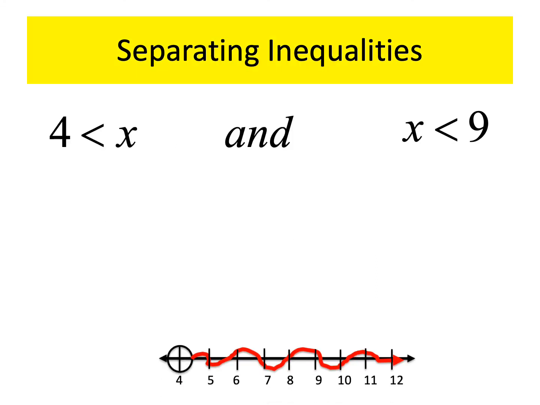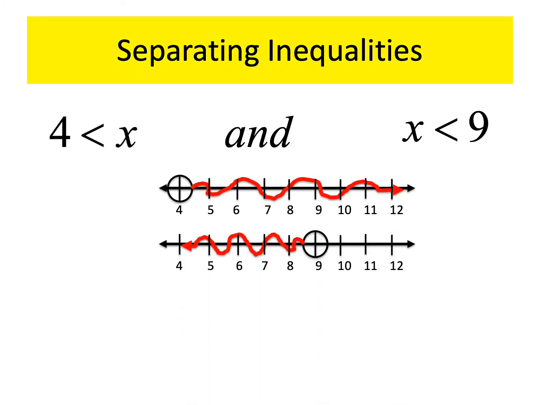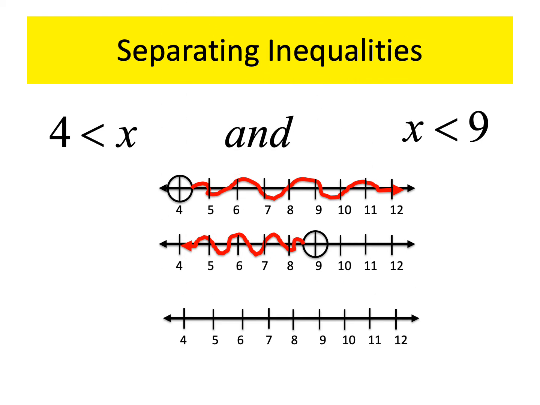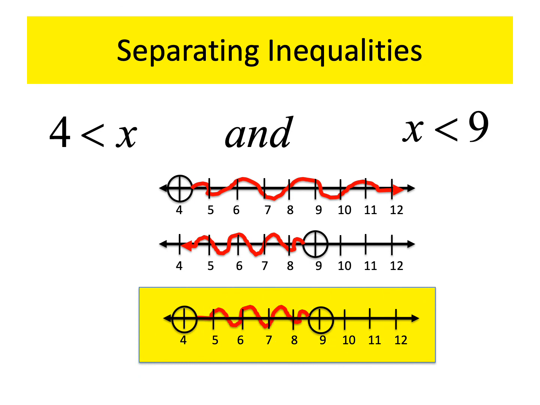Notice on both of these, we're going to have open circles. So most of you at this point probably don't need to do this on separate graphs. You can simply go to the final answer because it says x is bigger than 4, but it's smaller than 9. So what's shaded right there represents all the solutions to that initial inequality. Is it starting to make sense? I told you today was going to be a little bit weird.